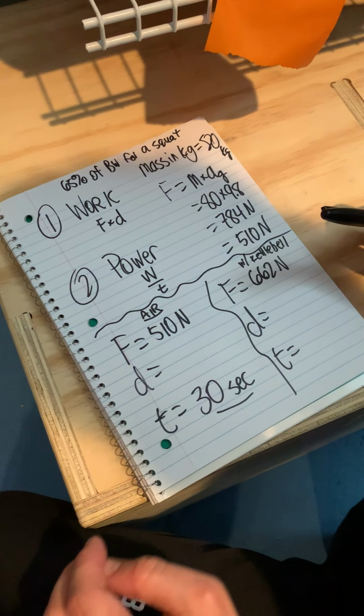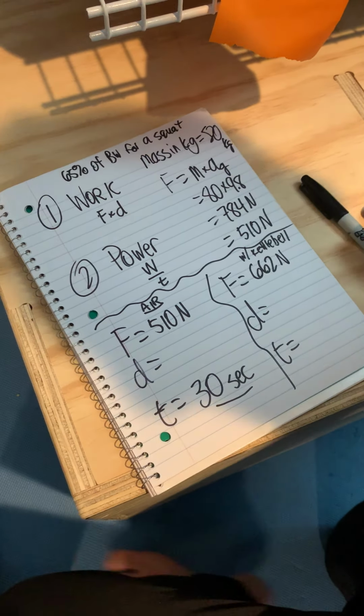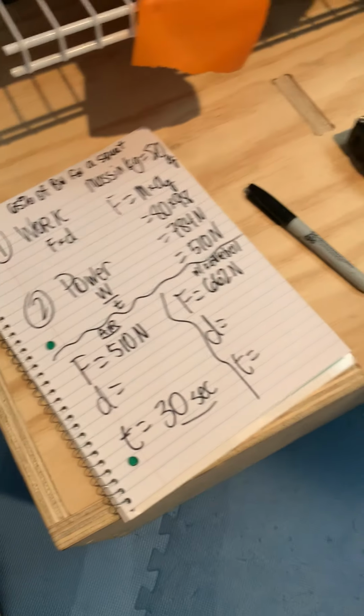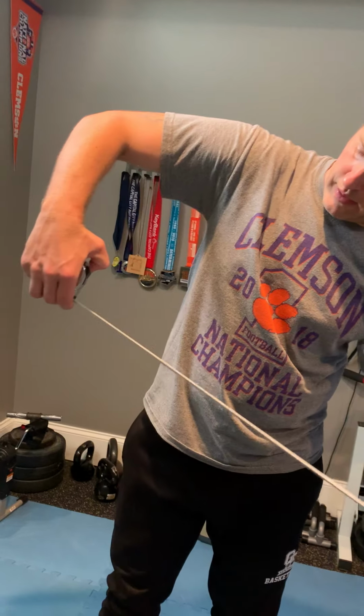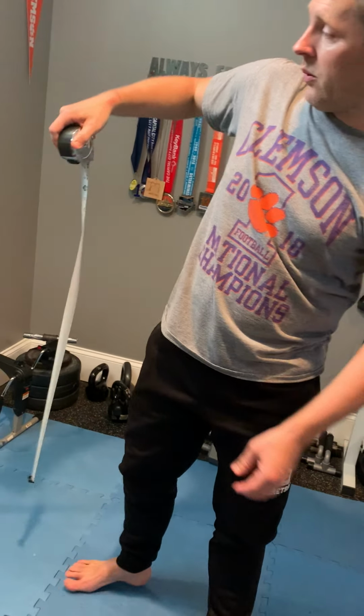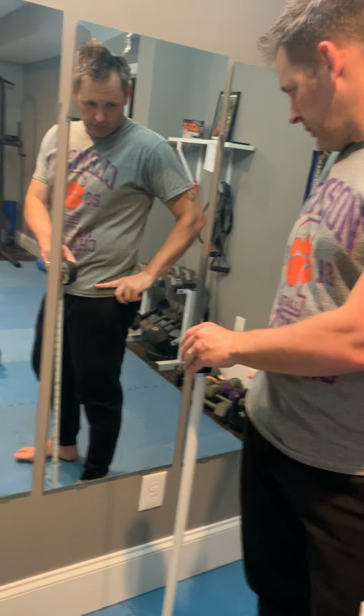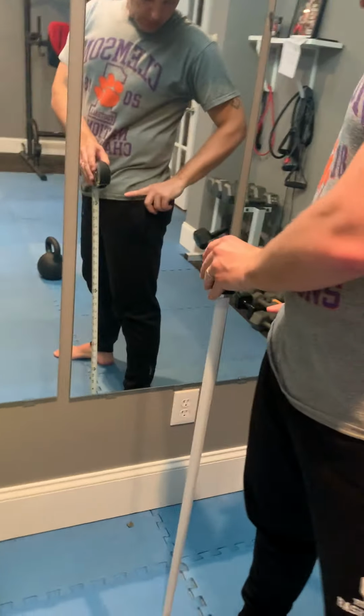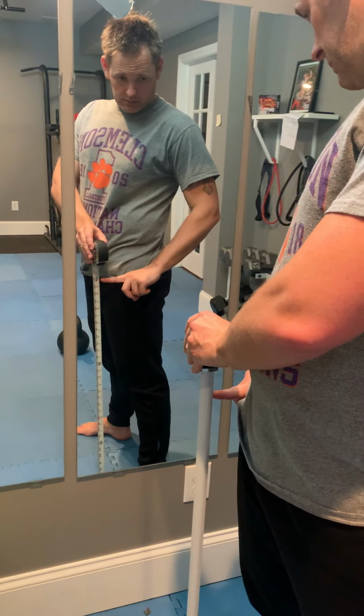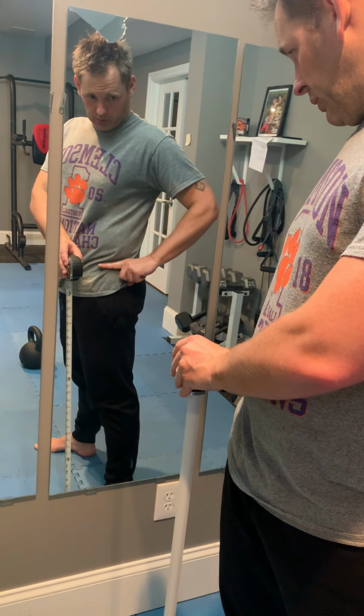Now the next thing we have to do is figure out what the distance is. The distance is how far I go down on a squat. Against the mirror here, I'm going to set this up. I'm going to put my finger right here.